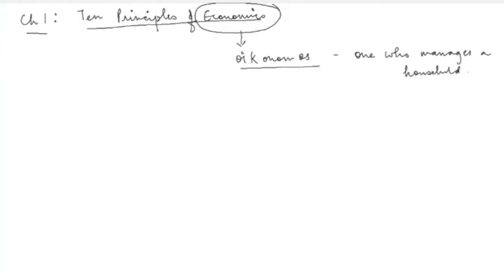Yes, they are two different things, but if you look at the basic idea, the basic problems that one comes across in a household are quite similar to the kind of problems that we come across in an economy as a whole. Even within a household, a group of individuals, you have to decide which individual will do what work, how much food will be given to which individual, and what kind of activities a particular individual can perform.